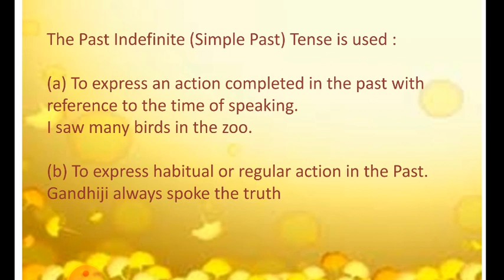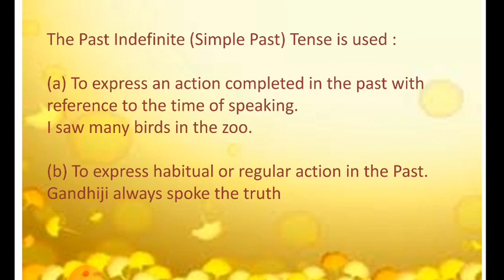Now it is also used to express habitual or regular action in the past. We have learned that whenever we are talking about a habitual action, it is the present tense. But if we are talking about a habitual action that has taken place in the past, then we use simple past tense.